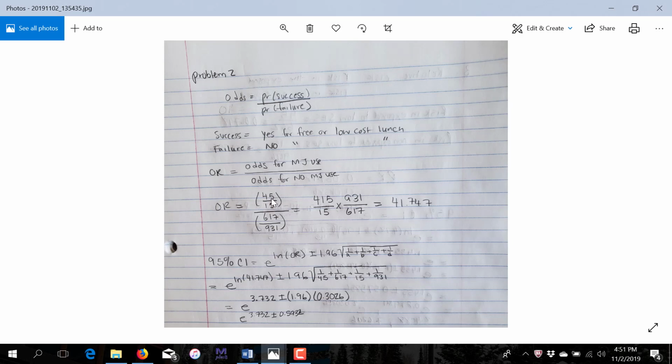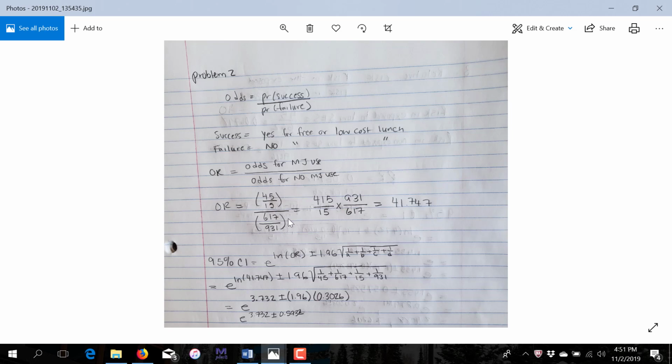For those who did use marijuana in the past 30 days, we have 45 individuals for low SES versus 15 who were not. That's our numerator, and our denominator is the odds of having free or low-cost lunch among those who didn't use marijuana. So we got 617 over 931.